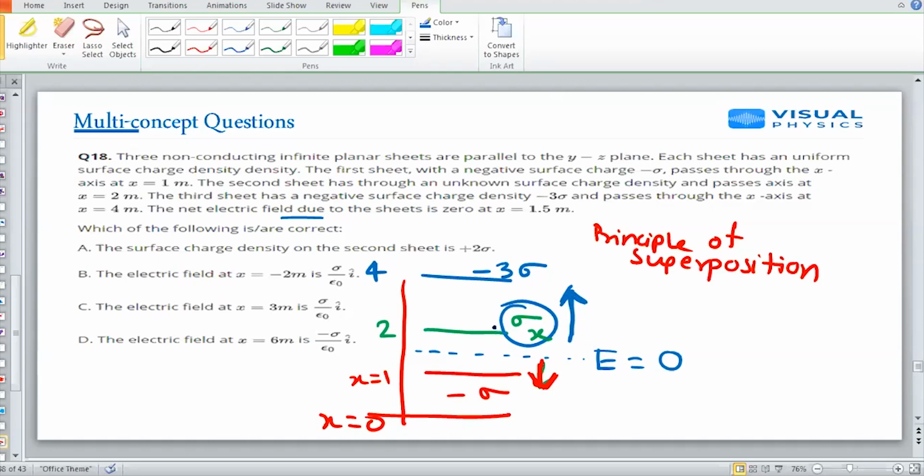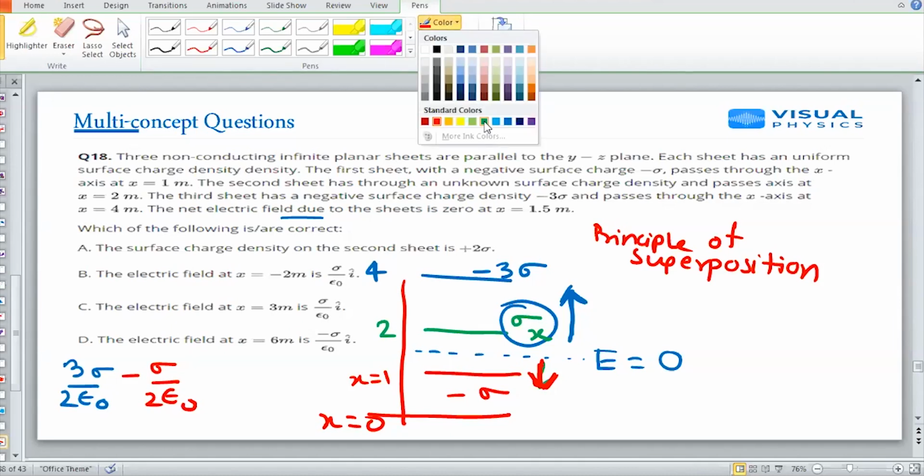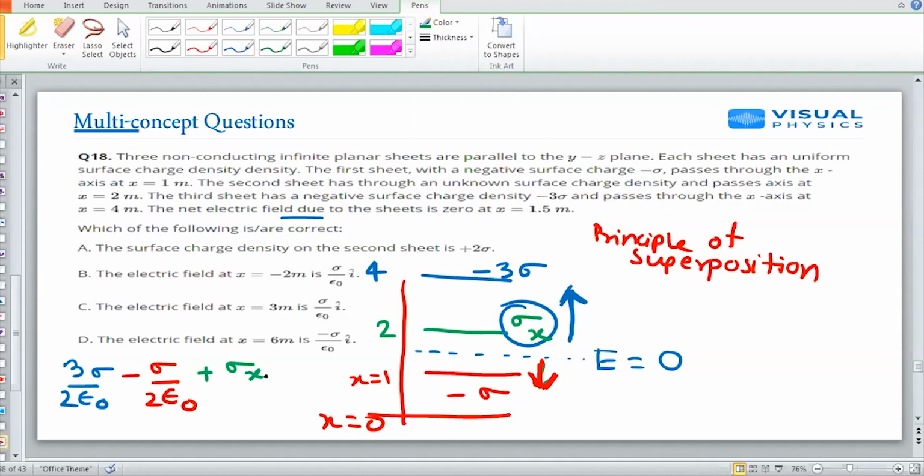I don't know sigma x, so let me write it totally. I can write 3 sigma by 2 epsilon naught minus sigma by 2 epsilon naught plus sigma x upon 2 epsilon naught is equal to 0.